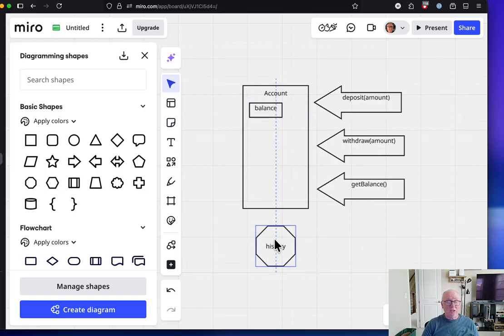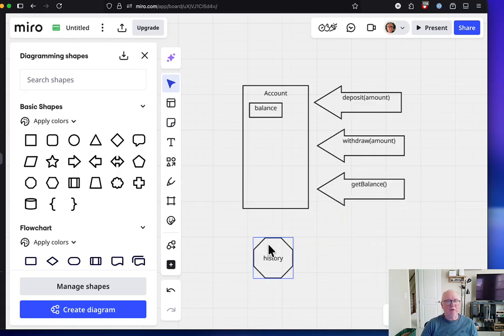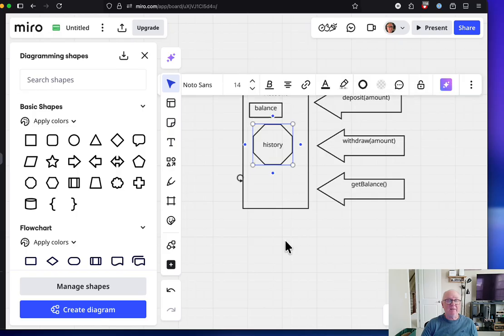Now, this list is an object. It's an object, just like everything else, just like an account. And as an object, it's going to have methods. But the question really is, is this object floating around all by itself, or does it make sense to have it be part of the account? Well, I think you can see pretty easily that it should be part of the account.